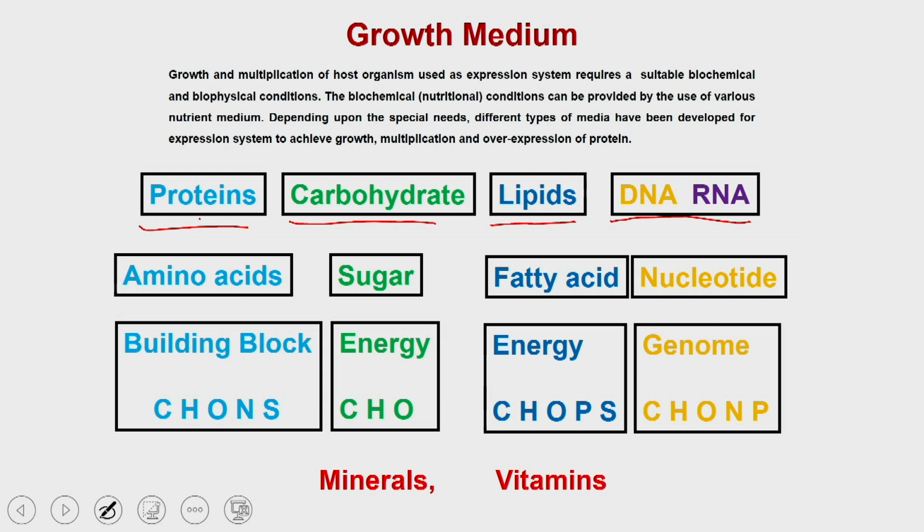Protein is made up of amino acids, which are considered to be the building blocks, and the amino acids are made up of atoms, mostly carbon, hydrogen, oxygen, nitrogen and sulfur, which means you need to provide nutrients which can provide all these atoms, so that the organism will utilize these atoms to first produce the amino acids, and then these amino acids link to each other to produce the protein.